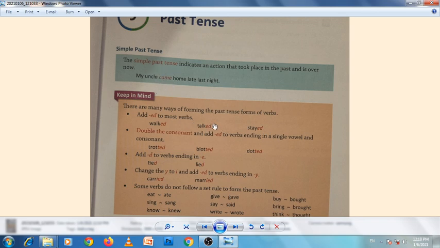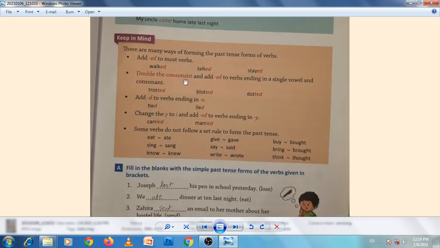Okay, here a few verbs are given. How to transform these verbs into the second form, or past participle, you can say. So in a few verbs we add ed, like walk, walked, talk, talked, stay, stayed. Sometimes we double the last letter and add ed, like trot, trotted, blot, blotted, dot, dotted.